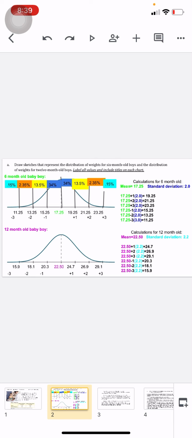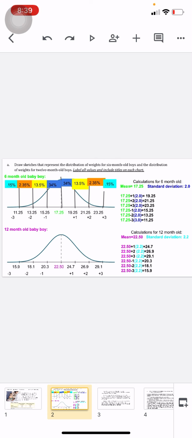The top chart is used for the 6-month-old. We put the mean of 17.25 in the middle of the chart because it is the average of the numbers. Then we add the standard deviation while moving to the right of the mean. As we move to the left of the mean, we would subtract the standard deviation of 2. So as the chart moves to the right of the mean, it increases by 2.